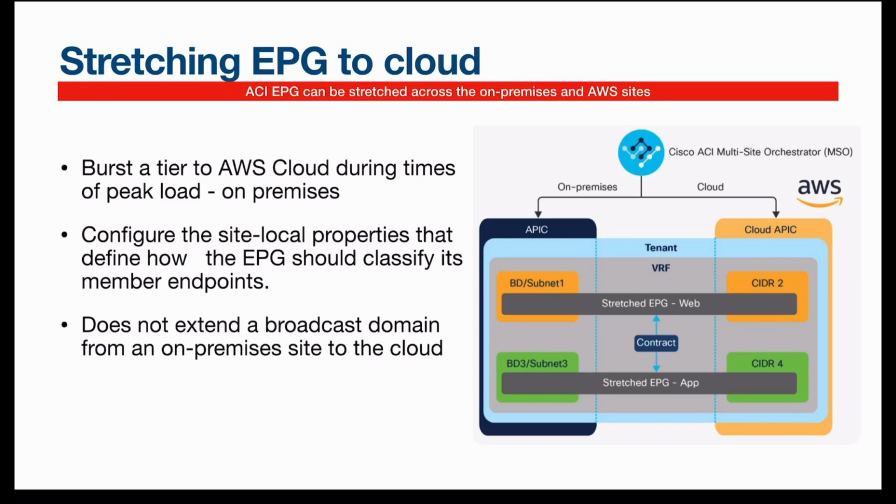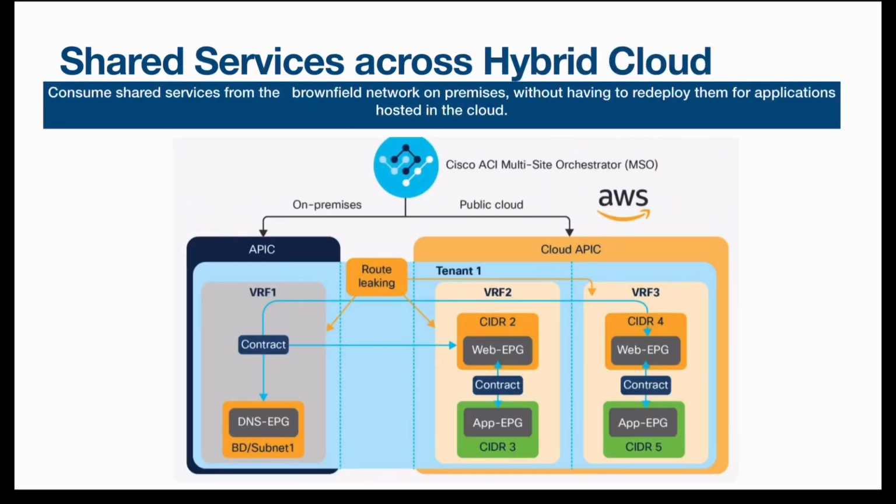Although it is in the same EPG, it will be in a separate subnet. For different AZs, again it will be in a different subnet, because AWS does not allow layer 2 extension from a VPC to another VPC or from a VPC to your on-prem network, and Cisco has to respect that. Talking about shared services, we can have shared services the way we had on-prem.